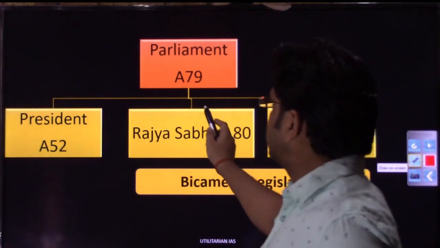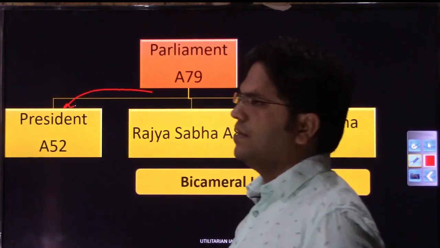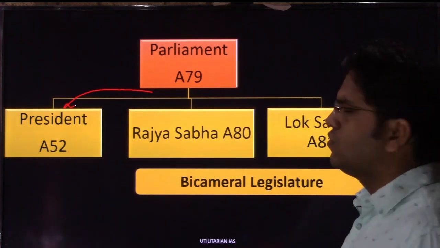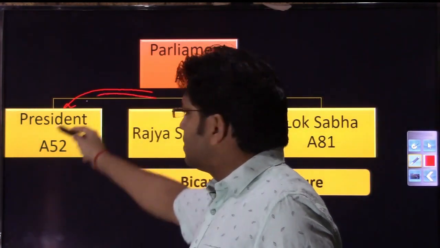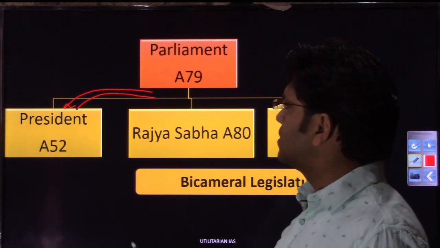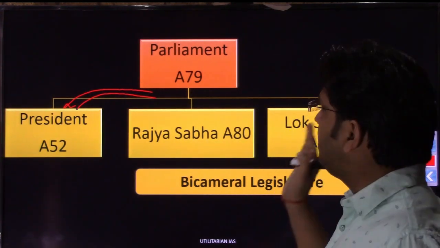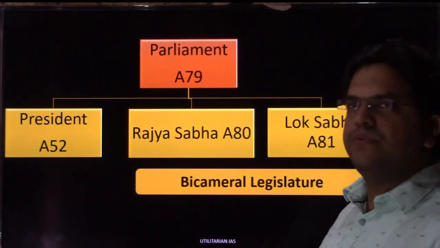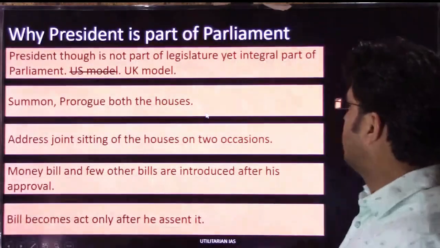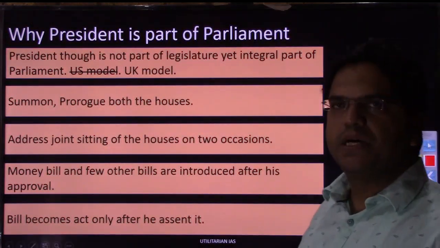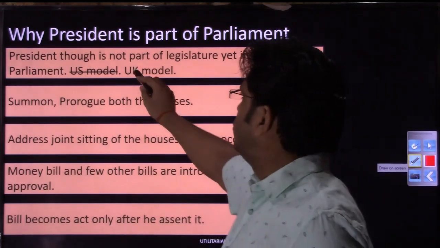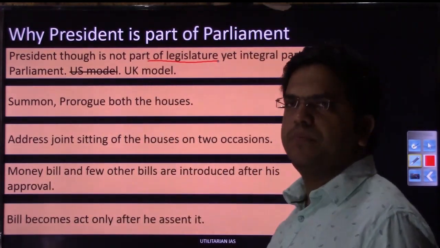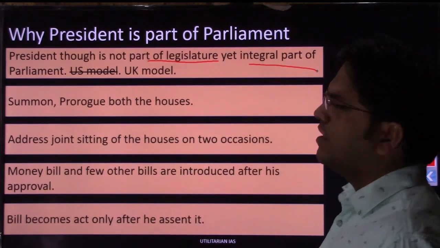Now let us move to the next slide and discuss why the President is considered an integral part of Parliament. Our customary understanding is that Parliament consists of Rajya Sabha and Lok Sabha, but Parliament also consists of the President. If you look at the functions of the President with respect to the Indian Parliament, you will know why he is considered an integral part of Parliament. Though the President is not part of the legislature, not part of Lok Sabha or Rajya Sabha, he is yet an integral part of Parliament.